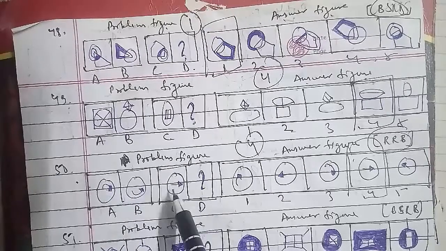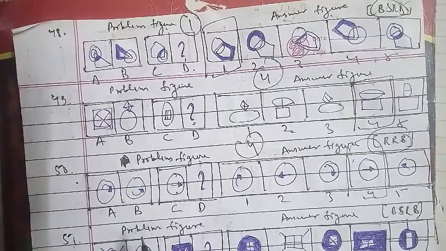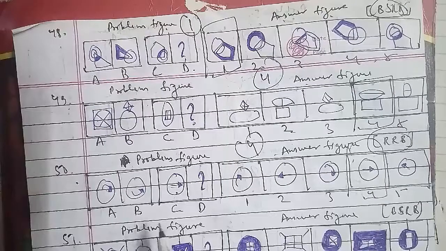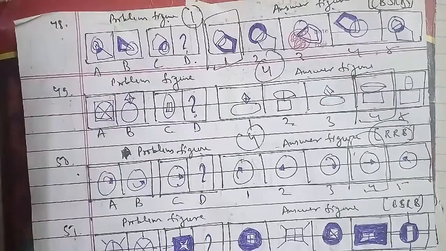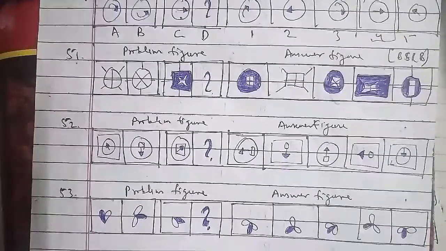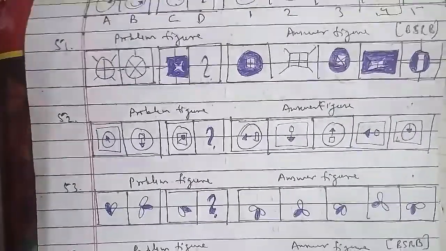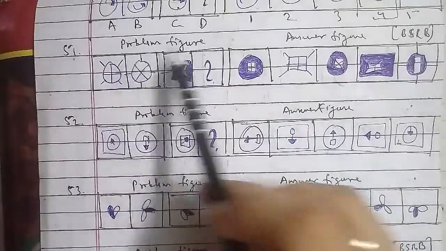Now we will go ahead with the other one, the 51st question of the session. This is your problem figures, and these were the answer figures as well, which has been asked in the BSRB examination paper, which is also an important one. This has been named as A, B, C and D. This is your 1, 2, 3, 4 and 5 respectively as well.